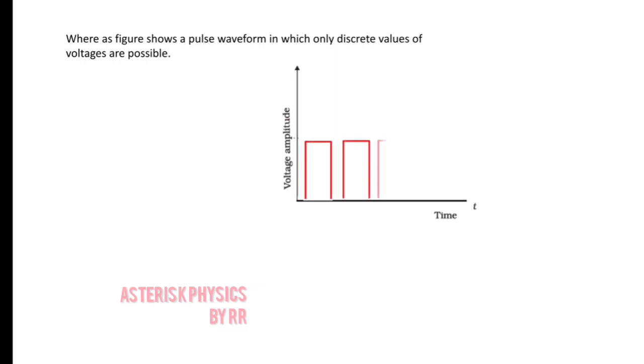Whereas in the case of a pulse waveform, there are only two discrete values which are possible. There are only two voltage levels possible, either a high voltage or a low voltage. During some instant of time, the voltage will have a high value. During other instants, the voltage will have a zero value. So these are the two possibilities, either a high state or a low state. The high state can be considered as 1 and the low voltage state can be considered to be 0.